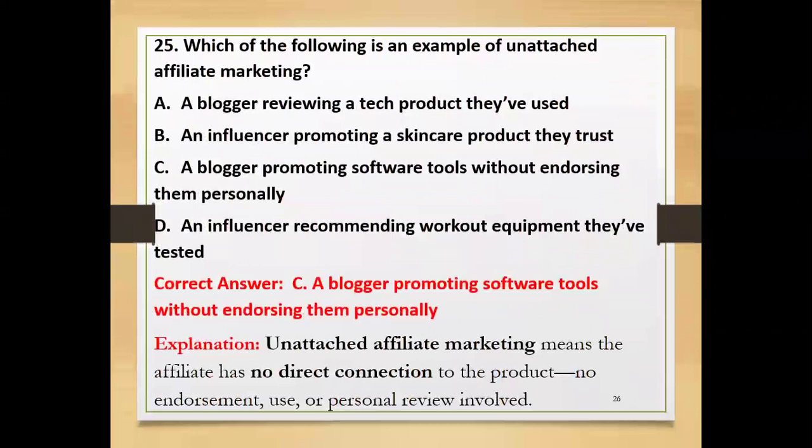Then, which of the following is an example of unattached affiliate marketing? A blogger reviewing each product they have used, an influencer promoting a skincare product they trust, a blogger promoting software without endorsing them personally, or an influencer recommending workout equipment they have tested? It is an example of unattached affiliate marketing: a blogger promoting software tools without endorsing them personally. Unattached affiliate marketing means the affiliate has no direct connection to the product, no endorsement, nothing. So this is the correct answer.